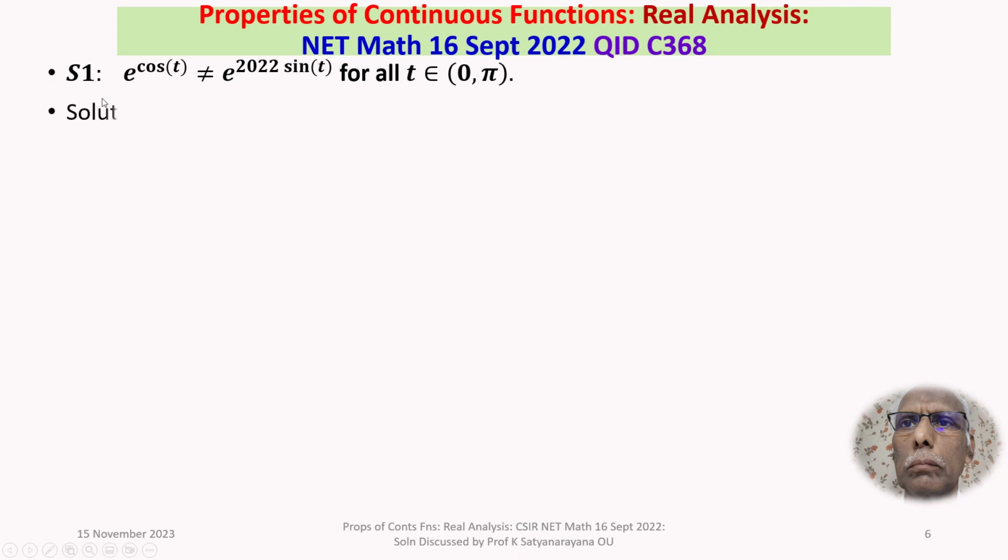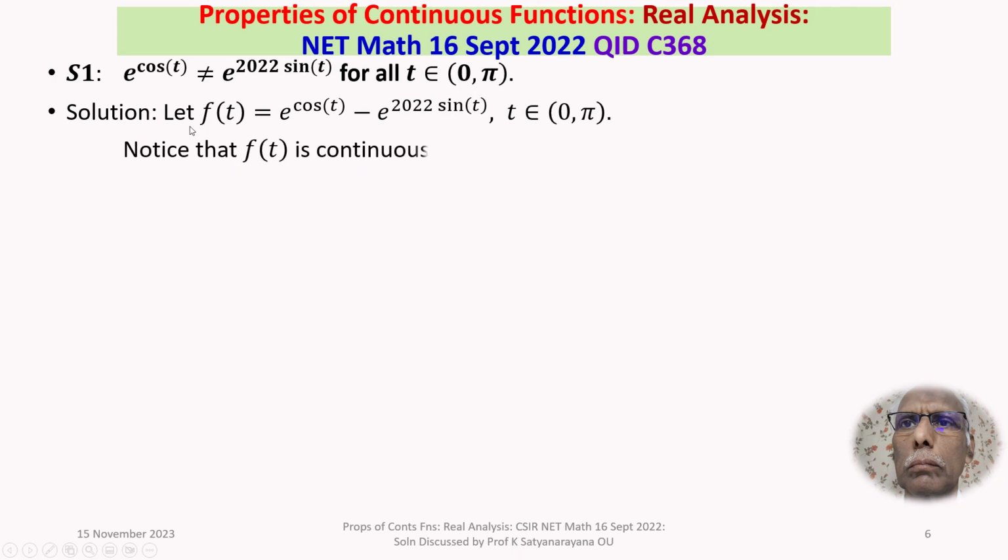Let us now consider the assertion S1. E power cos t not equal to e power 2022 sin t for all t belongs to the open interval 0 to pi. Is it true? That's the question. For that, we consider f of t is equal to e power cos t minus e power 2022 times sin t, t belongs to 0 to pi.